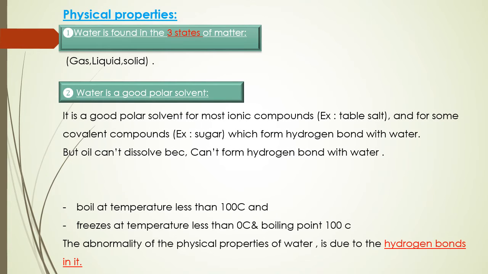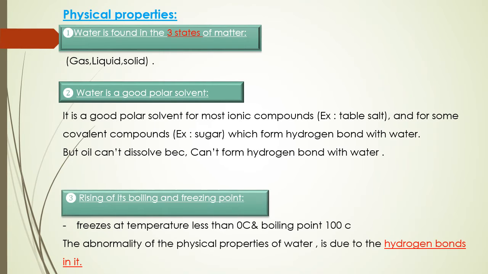It can dissolve ionic compounds like table salt, sodium chloride, and some covalent compounds like sugar that can form hydrogen bonds with water. But oil is a covalent compound that can't dissolve because it can't form hydrogen bonds with water. And number 3, the rise of its boiling and freezing points.